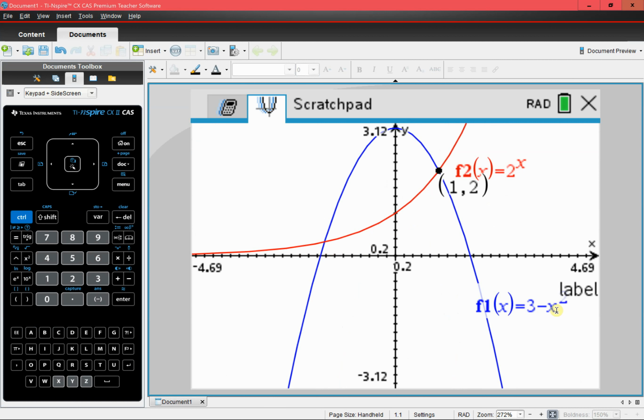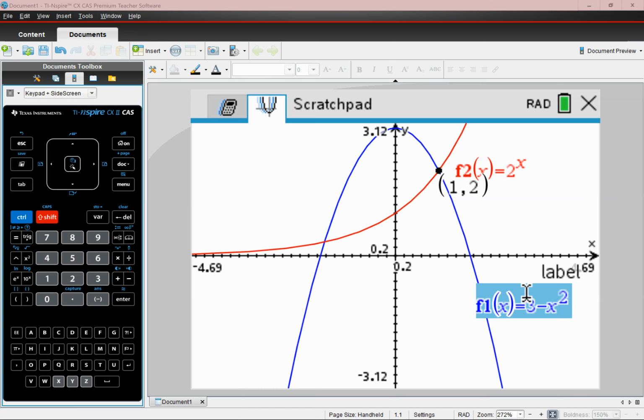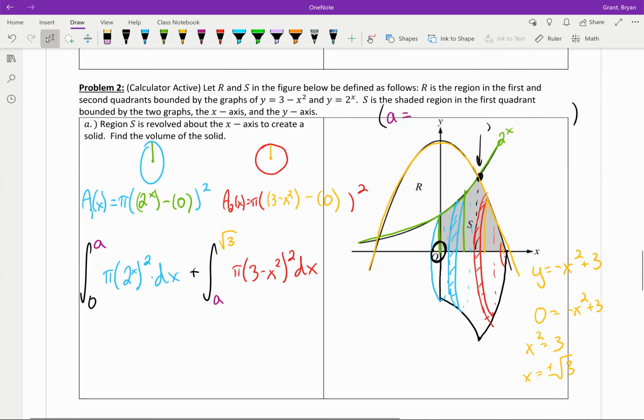That makes sense. If you plug in 1 here, you get 2. You plug in 1, you get 2. Okay, well, that's easy. Cool, I don't even need that a then, but I already wrote a, so I'm just going to do a is 1 and erase this and say, I don't know, b is 2. They intersect at 1, 2. Good for me. So we end up with those two, but then it said actually find the volume of the solid. So let's get to it.